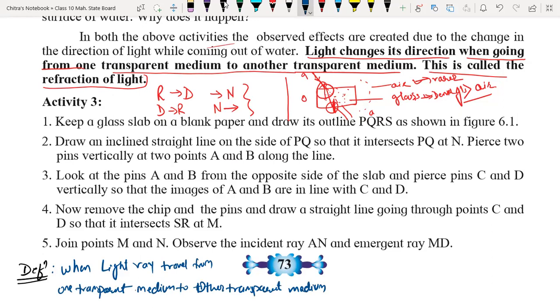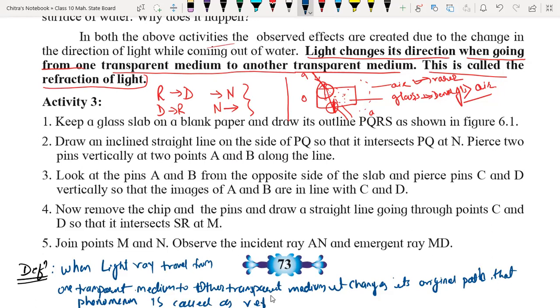It means what? The light changes its original path. That phenomenon is called the refraction of light.